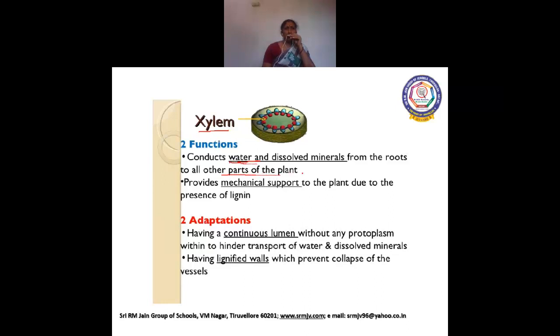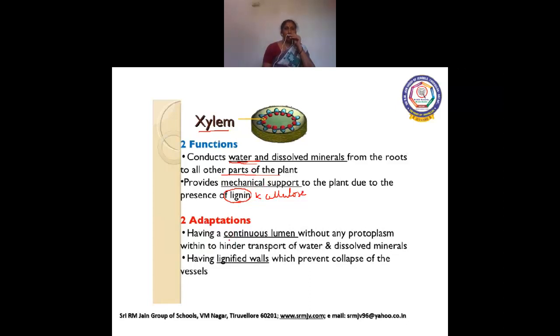And one more function is it gives mechanical support. The xylem is made up of lignin and cellulose. And this lignin and cellulose give mechanical support to the plant body.